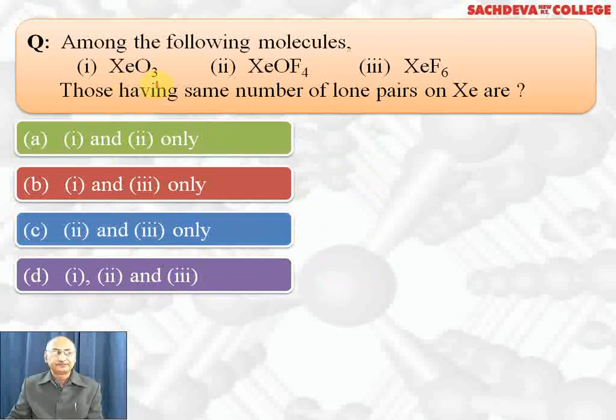The reason is xenon trioxide has one lone pair of electrons and 3 double bonds, and it forms a pyramidal shape with sp3 hybridization. XeOF4 has sp3d2 hybridization, square pyramidal shape, and one lone pair of electrons. XeF6 has sp3d3 hybridization, one lone pair, and a distorted octahedral shape. So all of them have one lone pair of electrons on xenon. That's why D part is the correct answer.